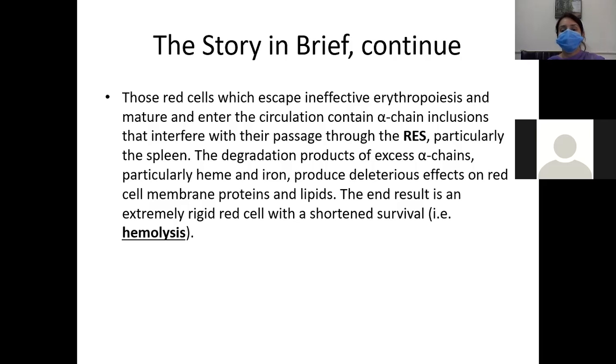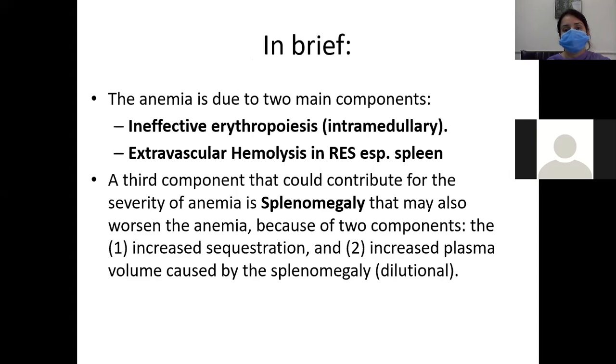The end result is an extremely rigid red blood cell with a shortened survival, and it finally leads to hemolysis.